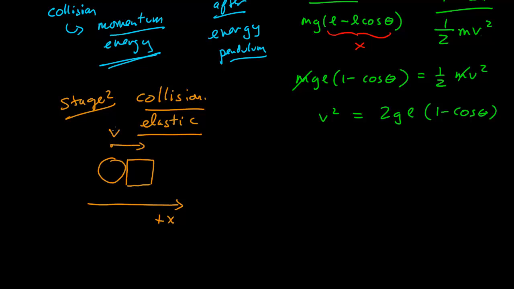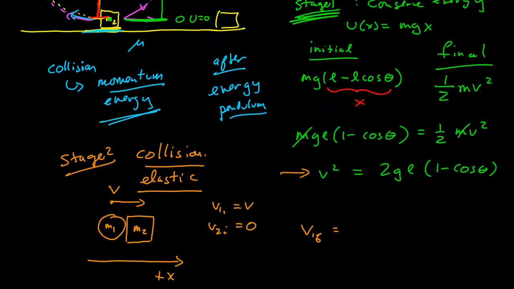The pendulum is moving in the positive x direction with some velocity v. I'm going to call my pendulum mass 1, my block mass 2, and so v1 initial is equal to the v that we found from before. v2 initial is equal to 0. It starts at rest. So given that, I can find v1 final. At the moment, I can find v2 final as well.